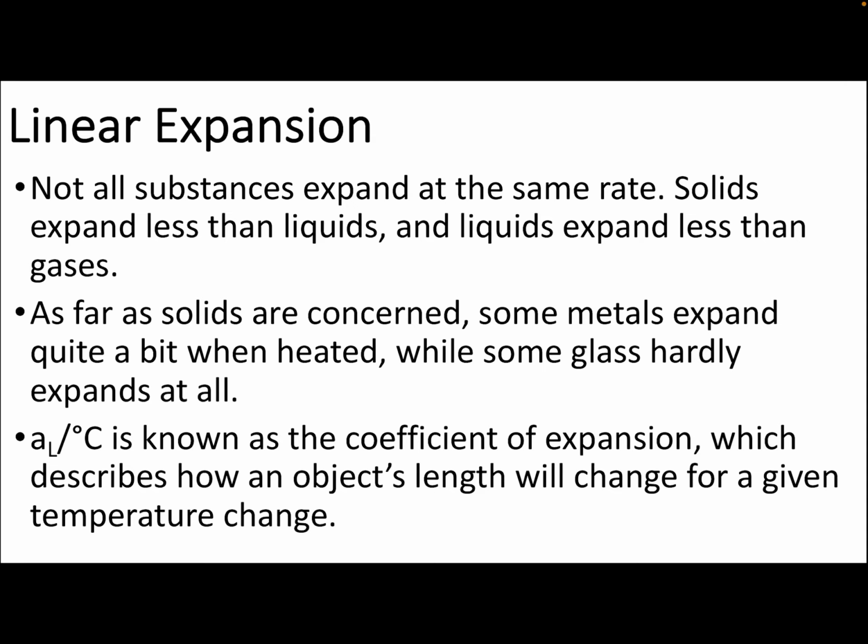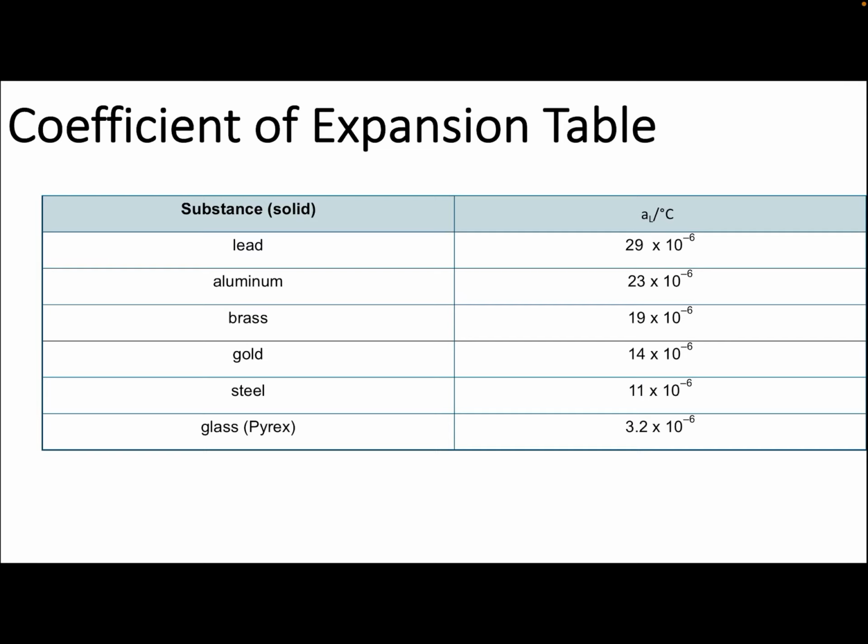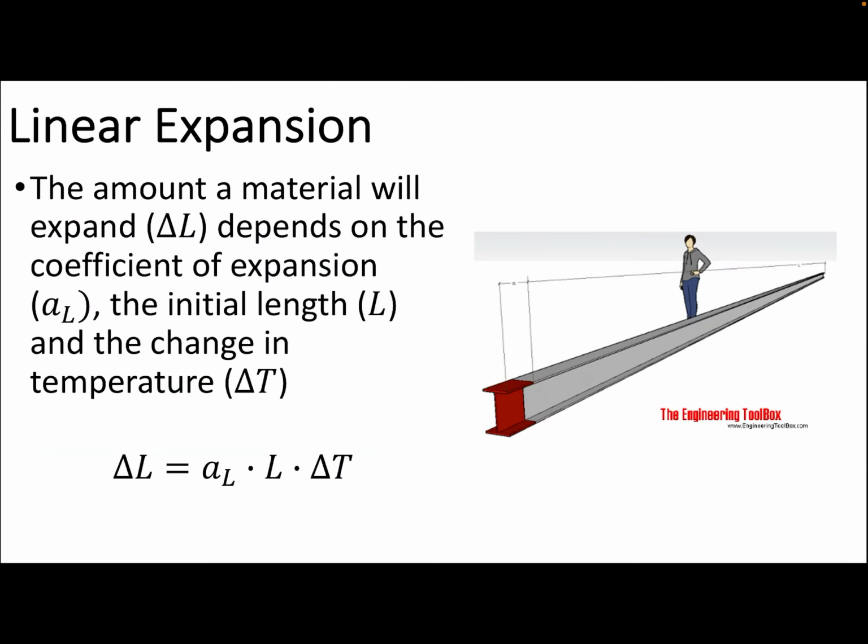So we have this quantity that we know as the coefficient of expansion. It's this alpha subscript L, in units of per degrees C. It describes how an object's length will change for a given temperature change. And here are some common coefficients of expansion. Notice they're pretty small values. This leads you to believe that a small temperature change, like if I just go up by 1 degree, are we going to change that much? No, that's a very small number if we just have a 1 degree temperature change. But with larger temperature changes, we can get larger length changes.